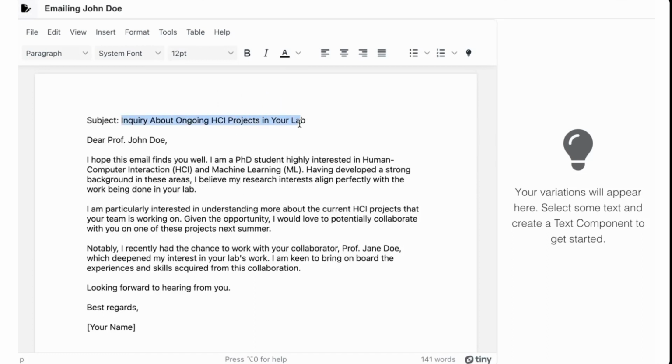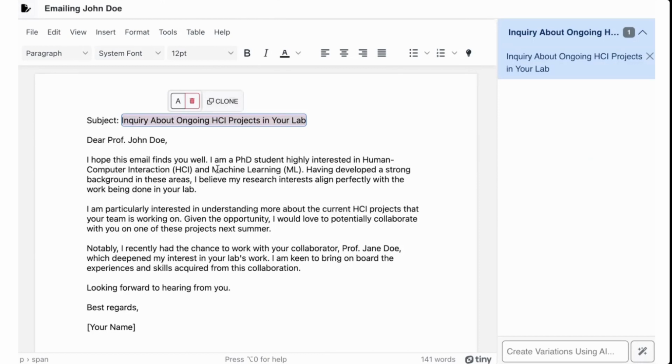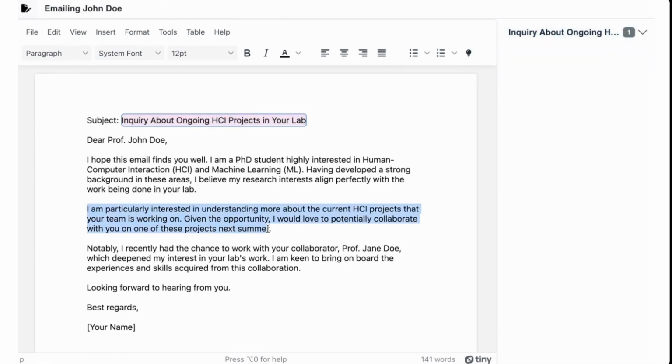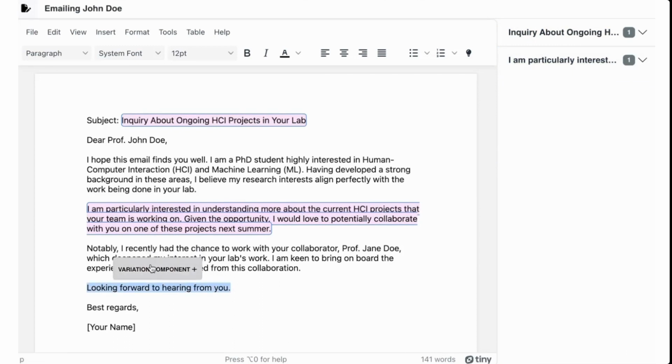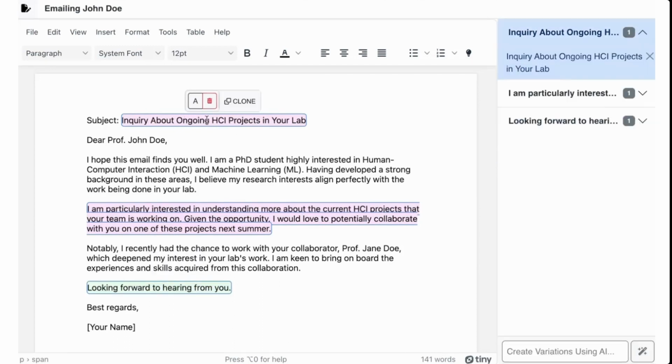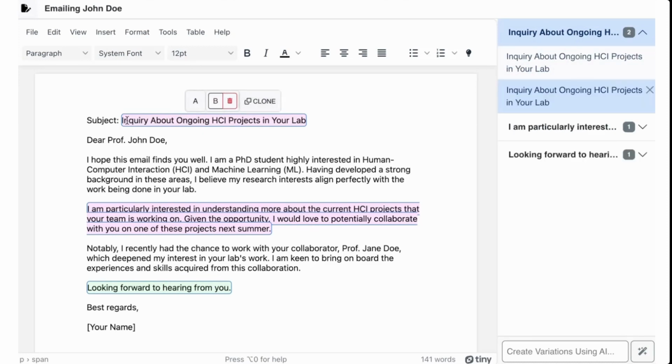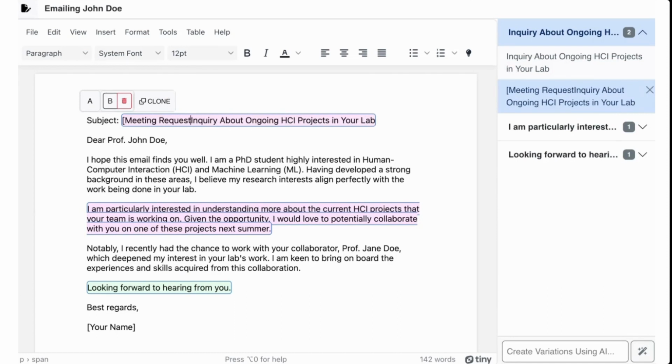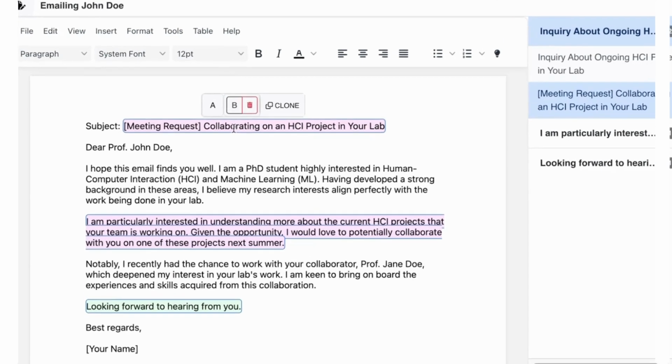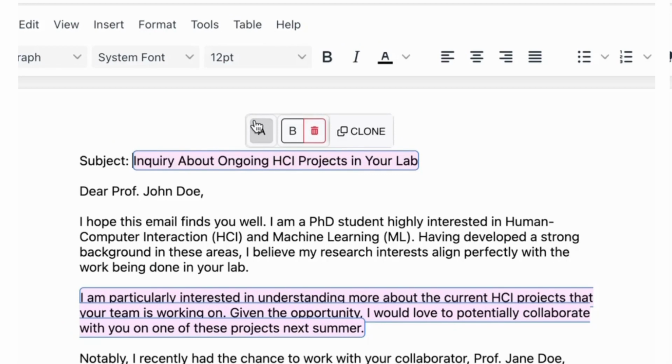I can also select different pieces of this draft. Let's say I select the subject line, I select this paragraph, and I select this final little piece. Let's work with this subject line. Let's clone it and make it really clear that this is a meeting request. Okay? And make this part a bit shorter. Now, I have both the original version that I had and the version that I just created stored side by side for me to compare and edit.